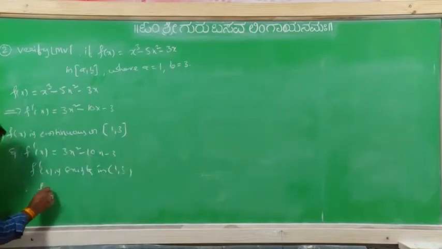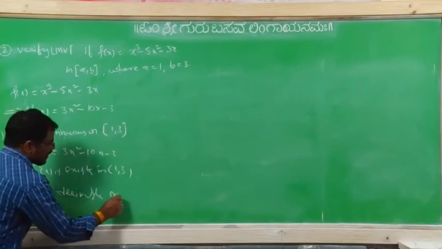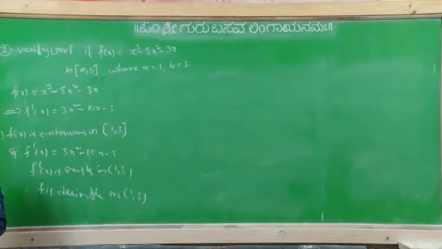So therefore f is differentiable on open interval 1 comma 3, means two conditions of the Lagrange's mean value theorem verified. Next, f of 1 not equal to f of 3 if you substitute in this one.